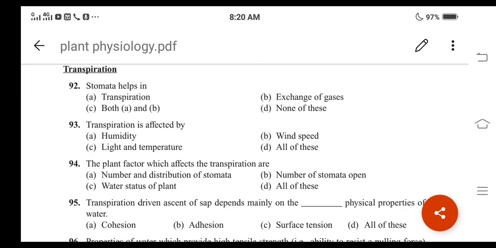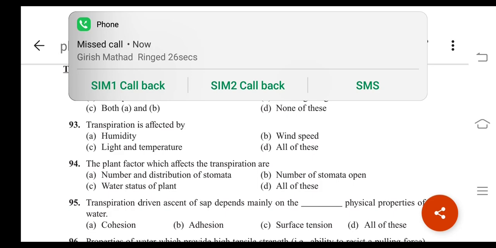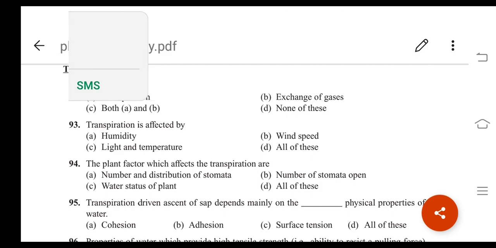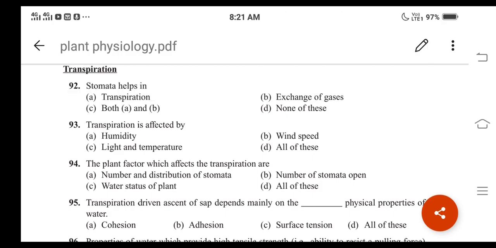Because stomata are nothing but the microscopic openings present on the surface of the leaves, and they help in both transpiration as well as the exchange of gases. So option C becomes the correct answer. Then let us move on to the next question.